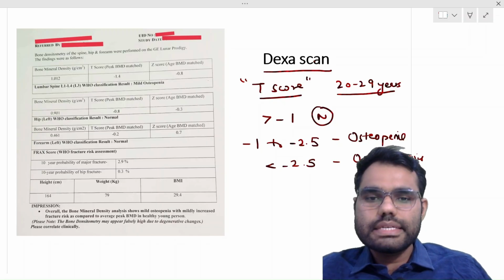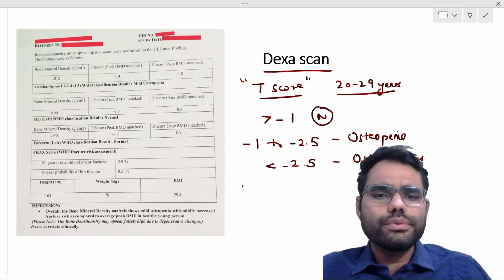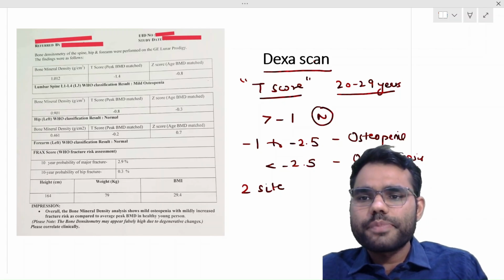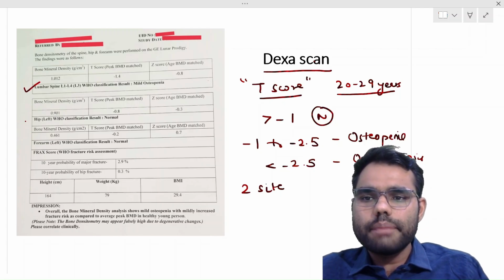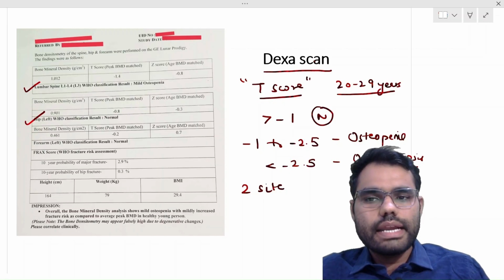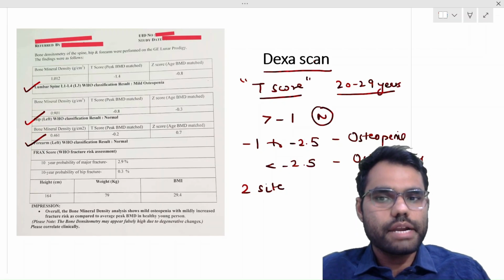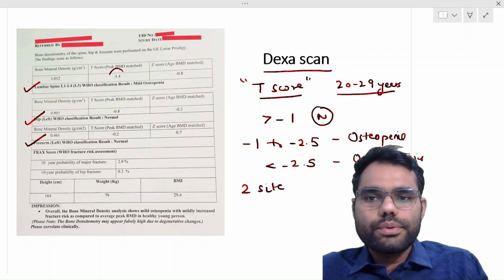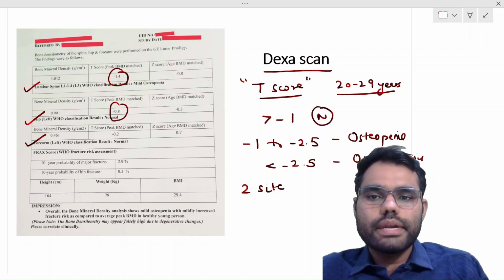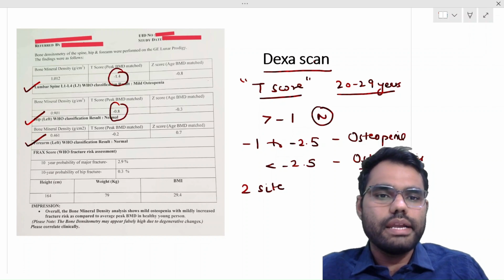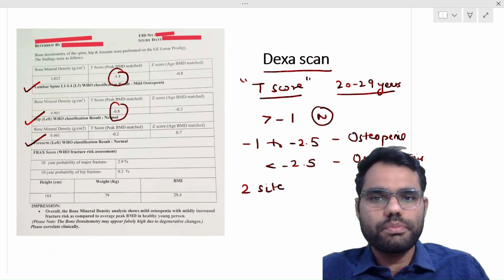So the major sites used are: DEXA can be done as a 2-site or a 3-site test. So 2 sites usually include a vertebra and hip, and if there is a 3-site, then it can also include the wrist, because these are common sites for osteoporosis related fractures. So this is how the T-score is given, and we calculate the T-score, and depending upon that, we label the patient as osteoporosis or osteopenia.